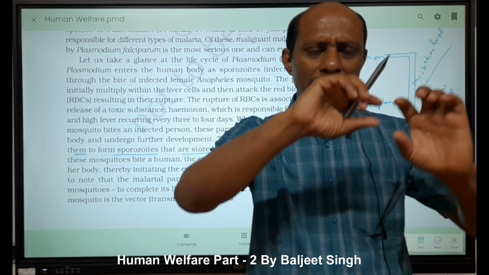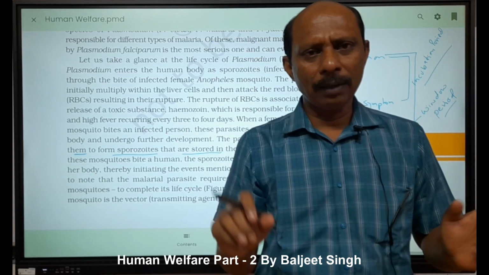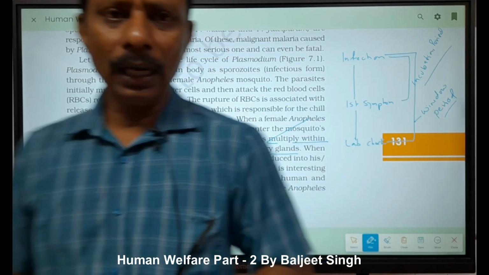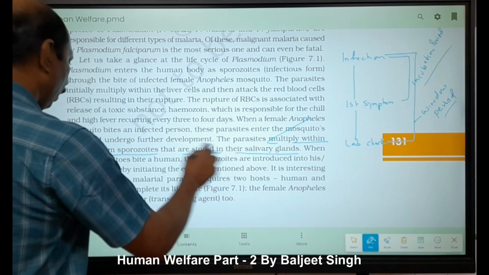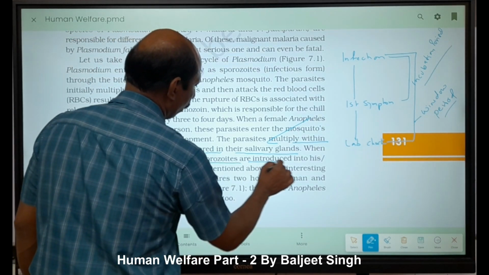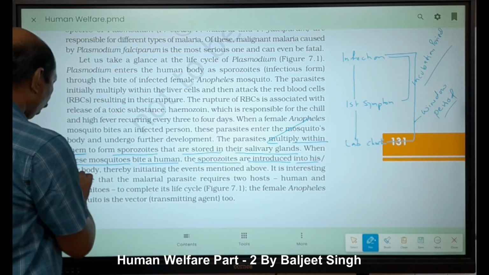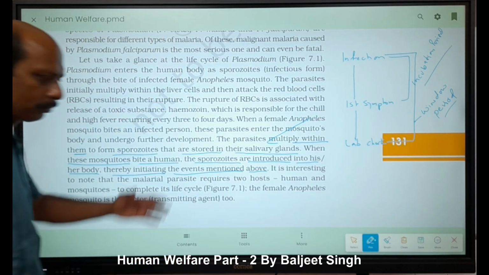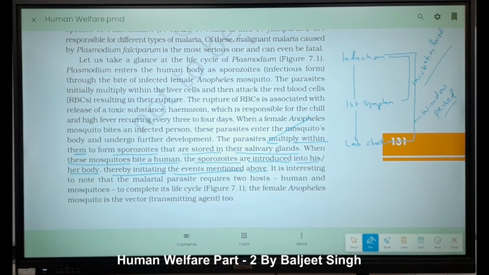Pharynx region means salivary duct. A single salivary duct is there, and through this duct they go into the salivary glands and are stored there, right? When these mosquitoes bite a human, the sporozoites are introduced into his or her body, thereby initiating the events mentioned above.